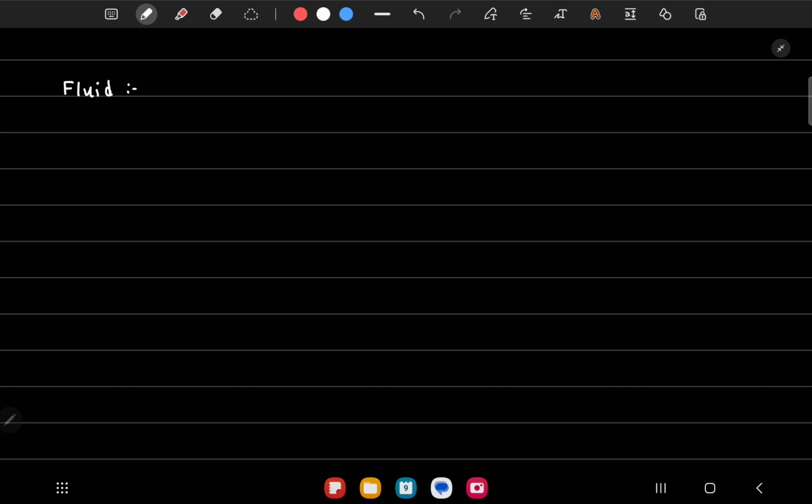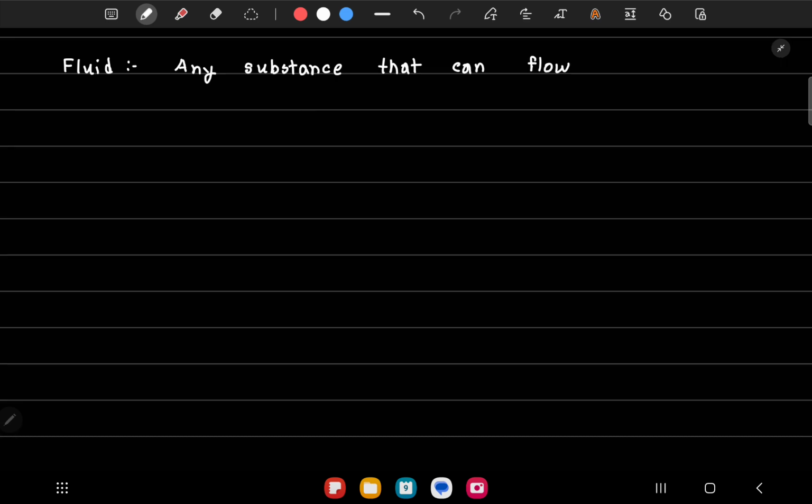A fluid is anything that can flow. Air is a fluid because when there's wind, air is flowing. Water is also a fluid. When we pour water, it flows in rivers, in seas, or if you pour water on the table, it will flow down. Honey is also a fluid. Slime is a fluid. So basically, a fluid is anything that can flow.